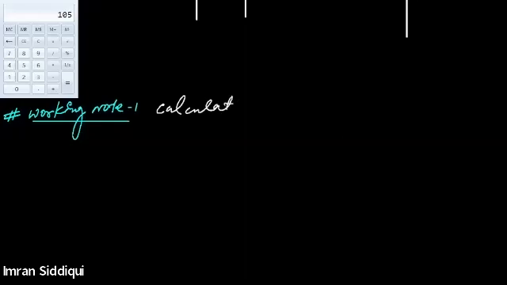And then to determine the share in the profit, we have to prepare the working note. Working note number 1: calculation of Shirish's share in profit.